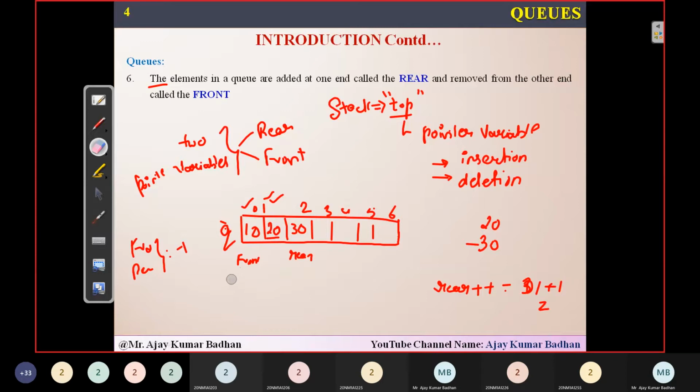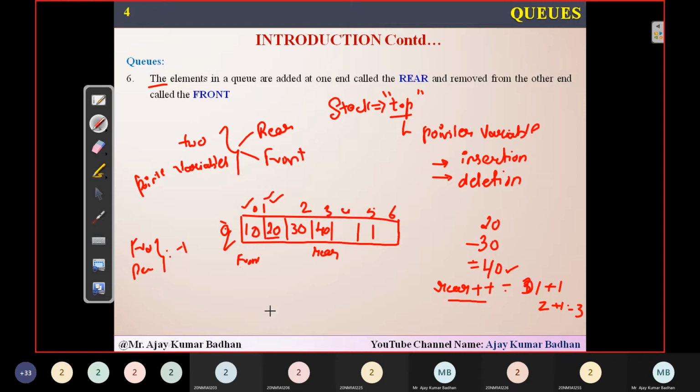Front will always be pointing to the first location. Remember that. What is the use of that? I will explain it, don't worry. Now let us suppose the next element I want to insert is 40. What did I tell you? Increment rear. So 2 plus 1 is 3. This time rear will be pointing to this location, and the value 40 will go here.